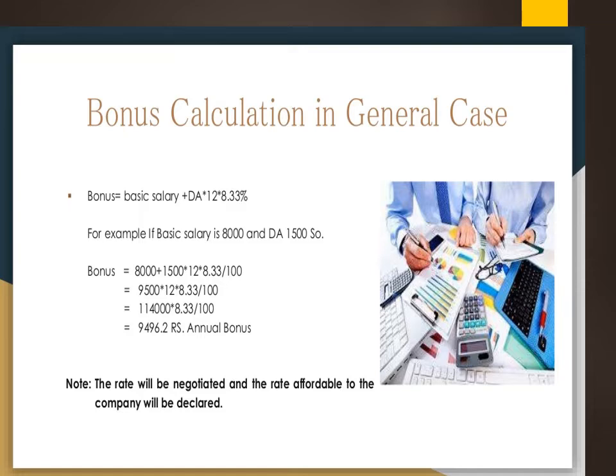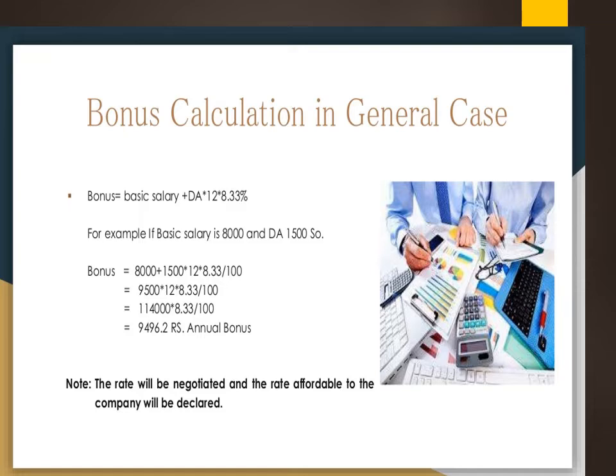Then how is this bonus calculated? As I told you, when you talk about basic pay, the rate of bonus is based on the company's or the industry's willingness. So the particular employer will decide the rate of bonus. Let us take as an example the minimum bonus of 8.33.